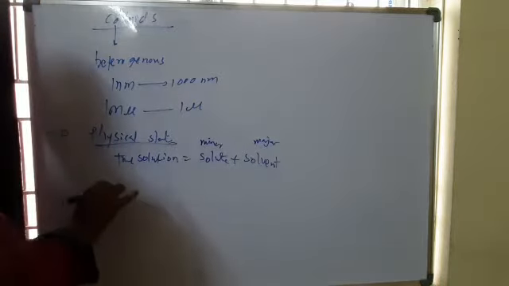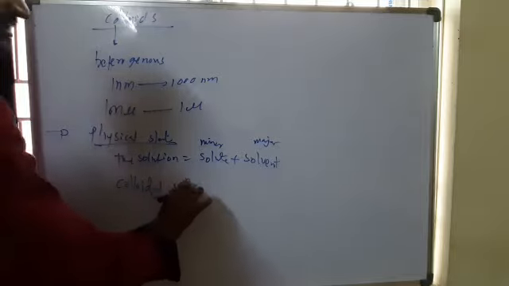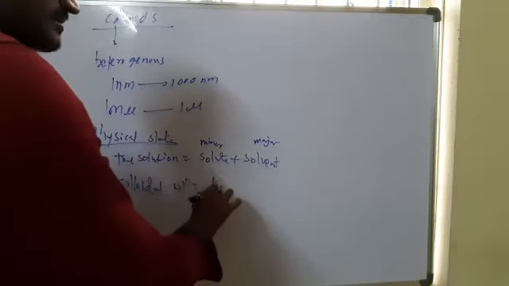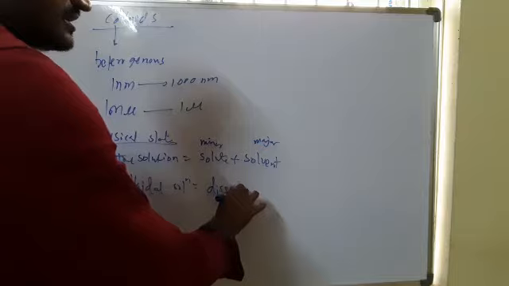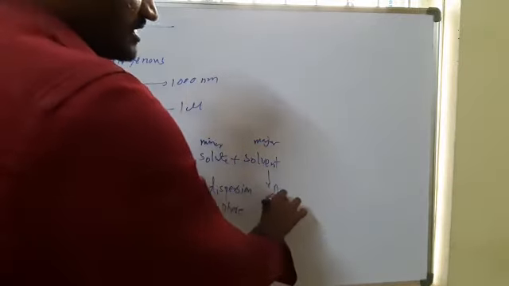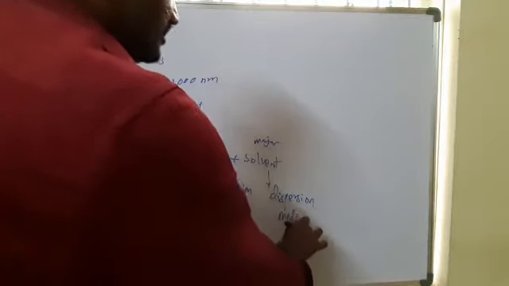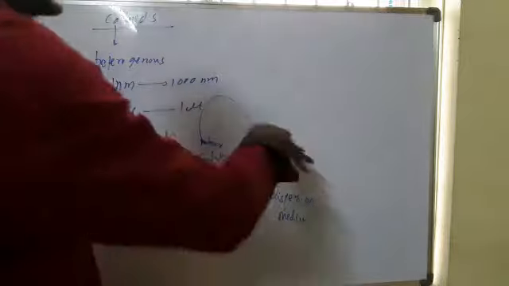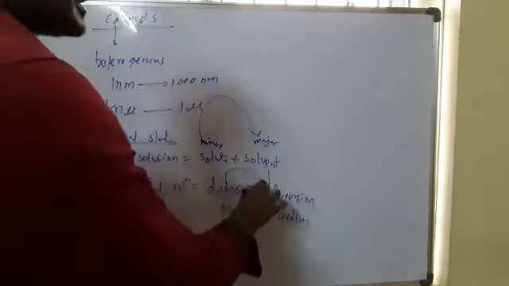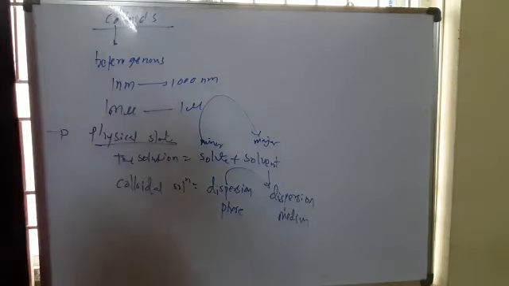Similarly, in colloidal solutions, the solute is the dispersed phase, and the solvent is the dispersion medium. Always the solute is dissolved in the solvent. Similarly, the dispersed phase is dispersed in the dispersion medium.